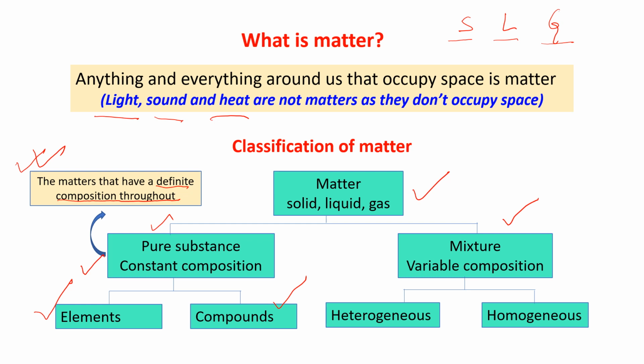Come to the mixture part. What is a mixture? Mixtures have variable composition. Variable composition means it doesn't have a definite composition throughout. I'll explain all these things in the following slides. A mixture can be divided into 2 parts. One is heterogeneous mixture, another is homogeneous mixture.